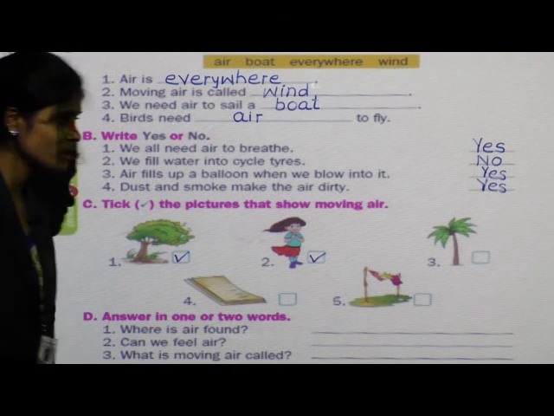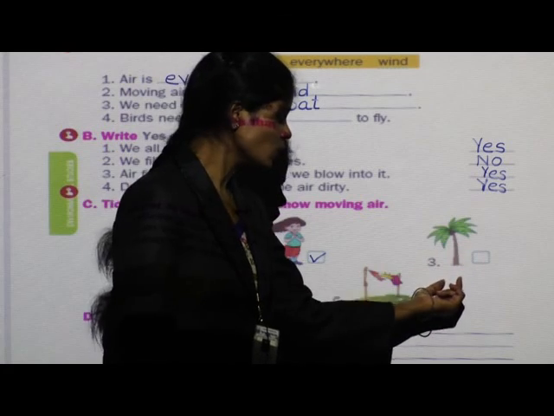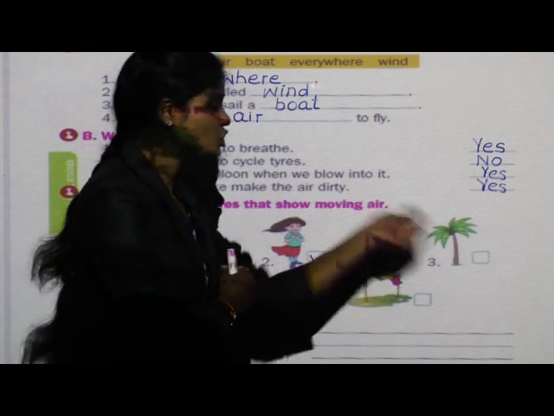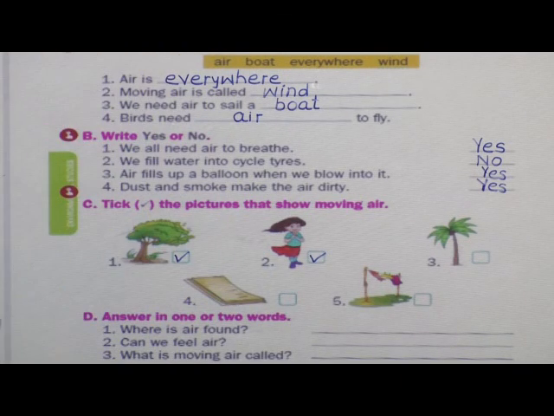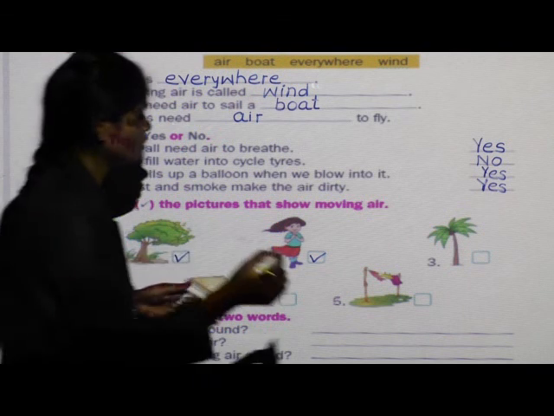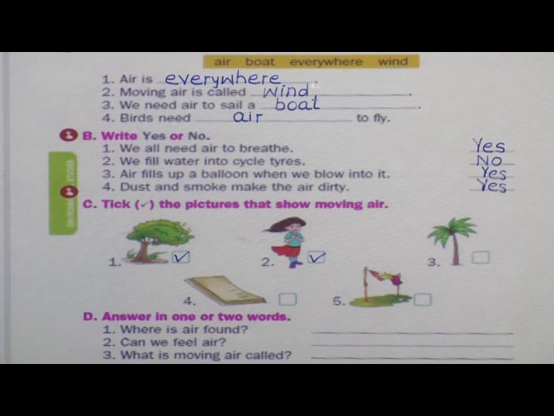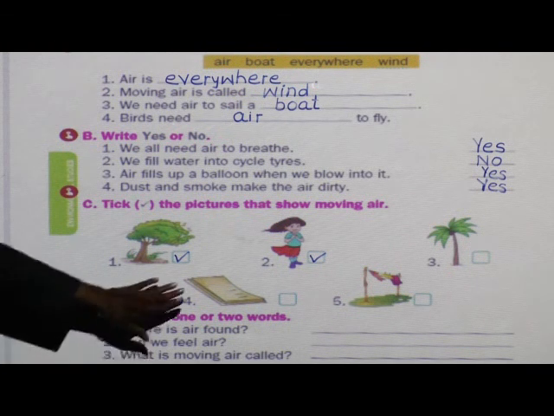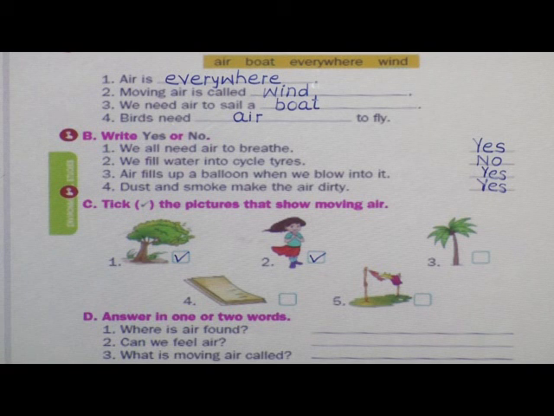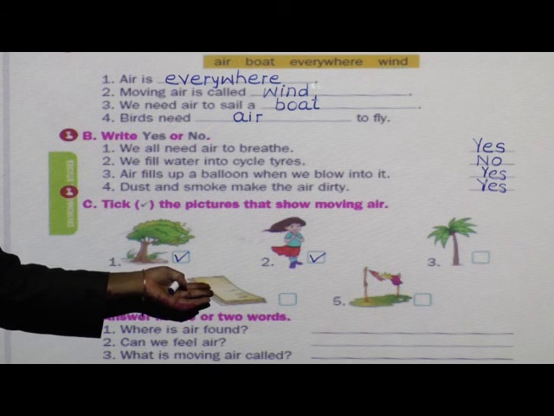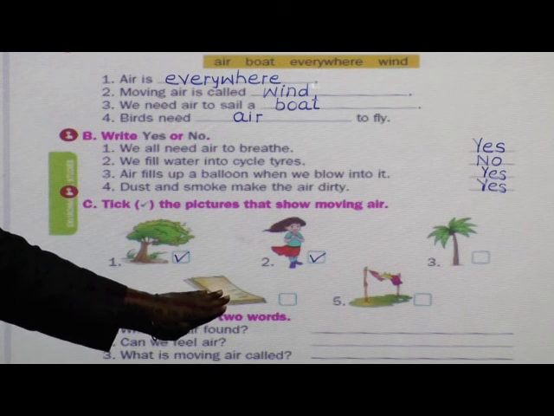Next, see the third picture. This is the coconut tree. Does it show moving air? No, it does not show moving air. So we will not do anything in that box. Next, see, these are the pages. What are those? Those are pages. Okay. It also does not show moving air.